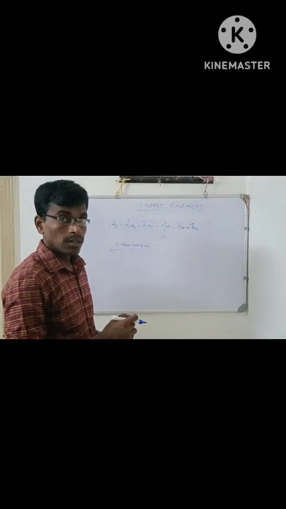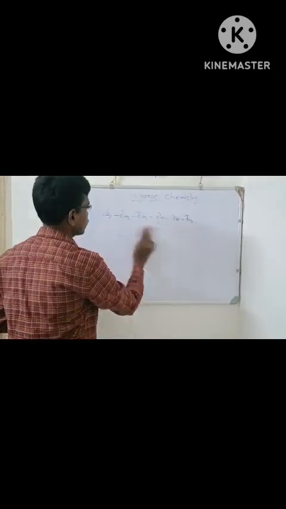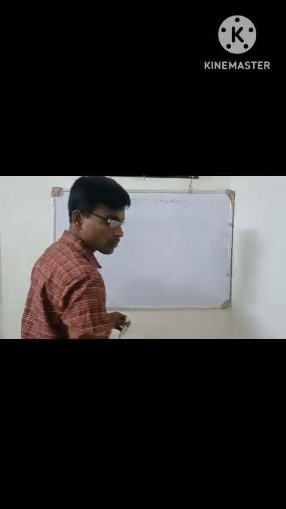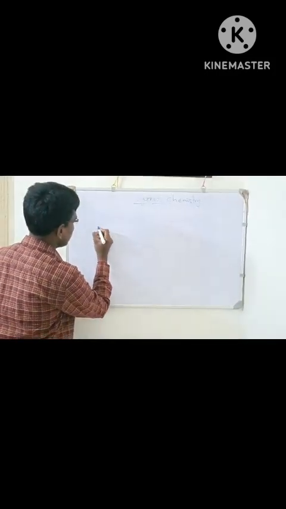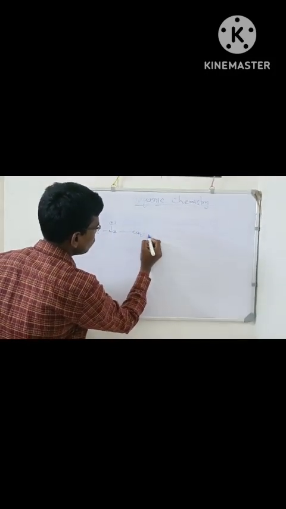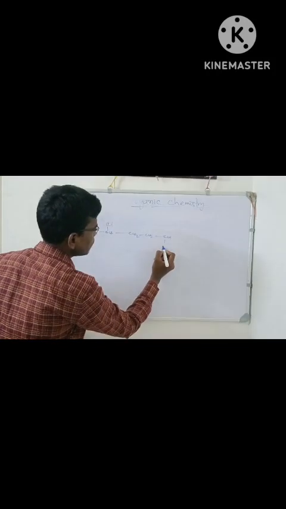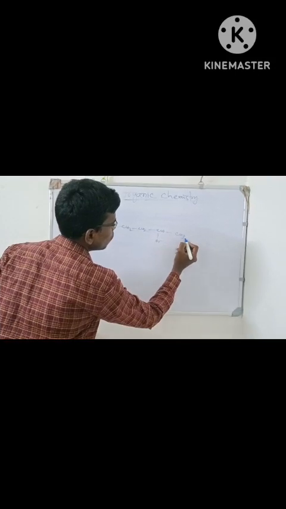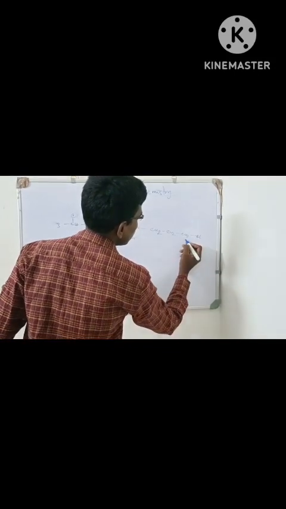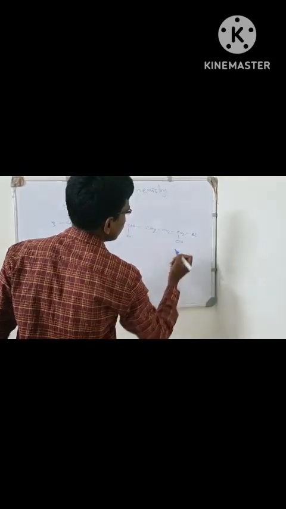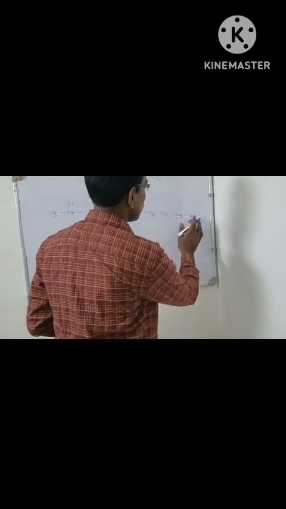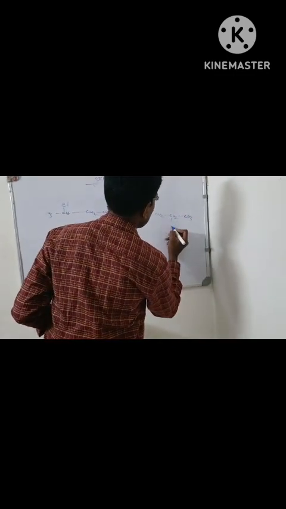Let's see another example. CH3, CH(Cl), CH2, CH2, CH(Br), CH2, CH2, CH2, Cl, OH, CH2, CH3.